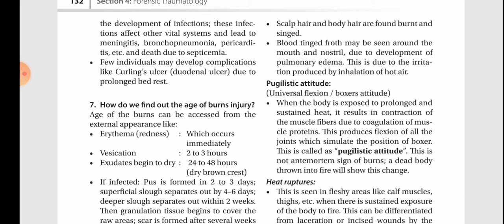Pugilistic attitude. Universal flexion, boxer's attitude. When the body is exposed to prolonged and sustained heat, it results in contraction of the muscle fibers due to coagulation of muscle proteins. This produces flexion of the joints which simulates the position of a boxer. This is called the pugilistic attitude. This is not an antemortem sign of burns. A dead body thrown into fire will show this change.